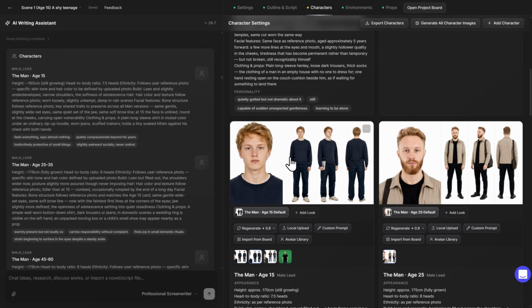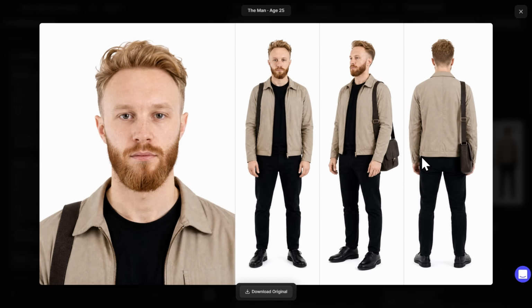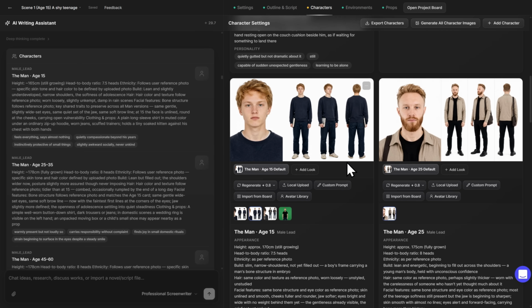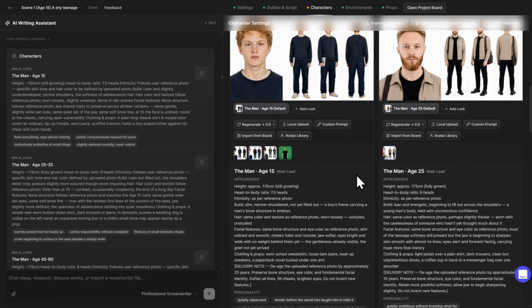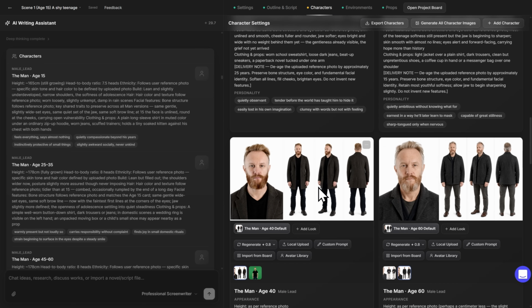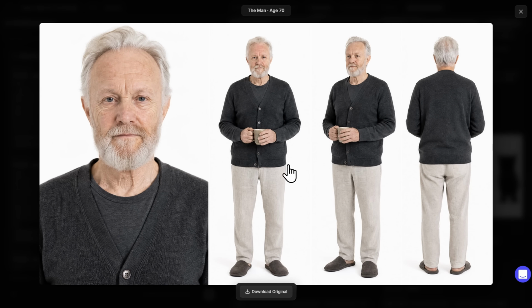Then we have me as a teenager, also pretty nice reference sheet. Me as a 25 years old. All of that was proposed by the filmmaking agent. I just uploaded my original image. Here I am, 40, 60, and then finally 70 years old. Oh my god. It's weird to see yourself aging.